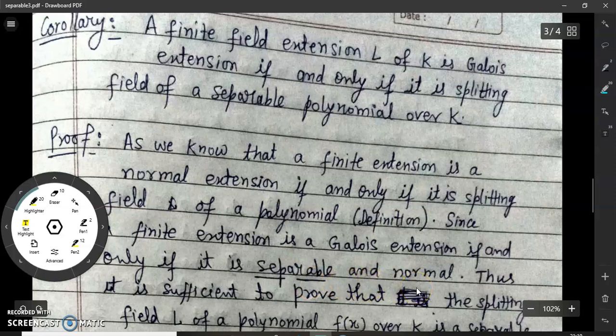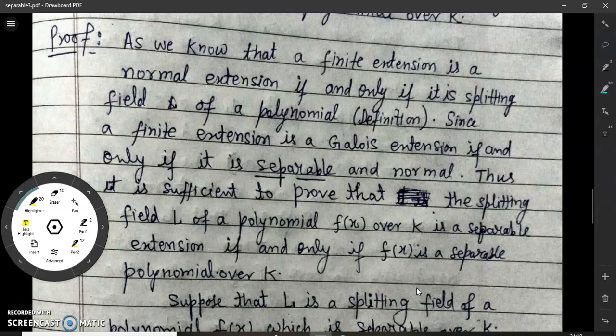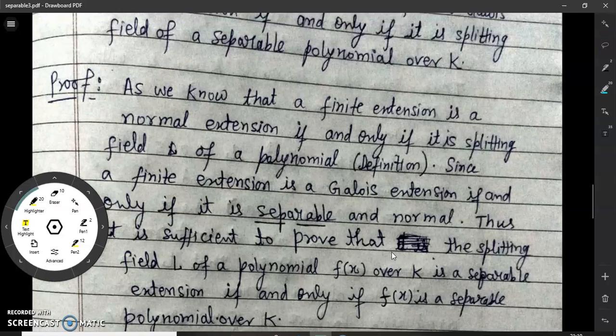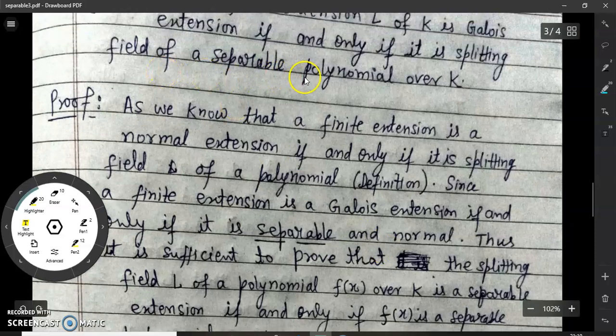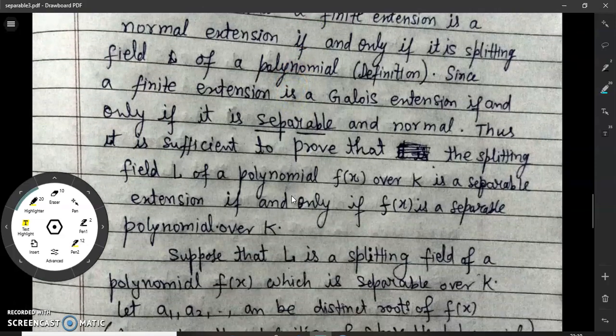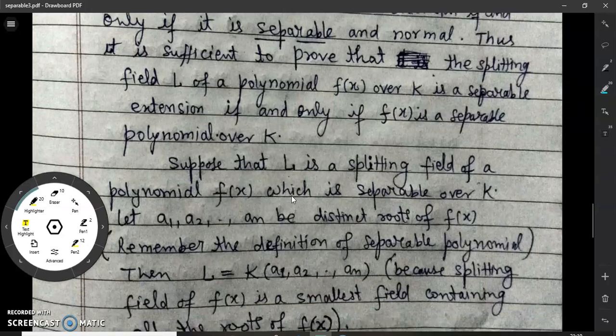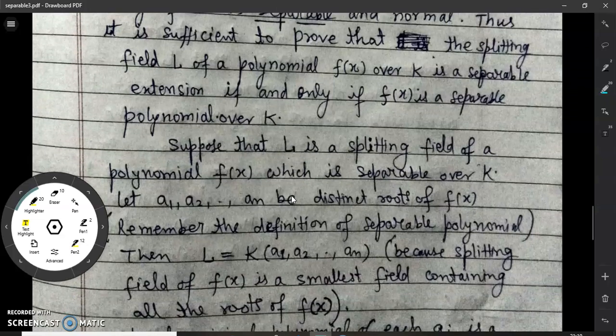So to prove this result, it is sufficient to prove that the splitting field L of a polynomial f(x) over K is separable if and only if f(x) is a separable polynomial over K. Suppose that L is a splitting field of the polynomial f(x), which is separable over K. Since L is a splitting field, it contains all the roots of this polynomial.